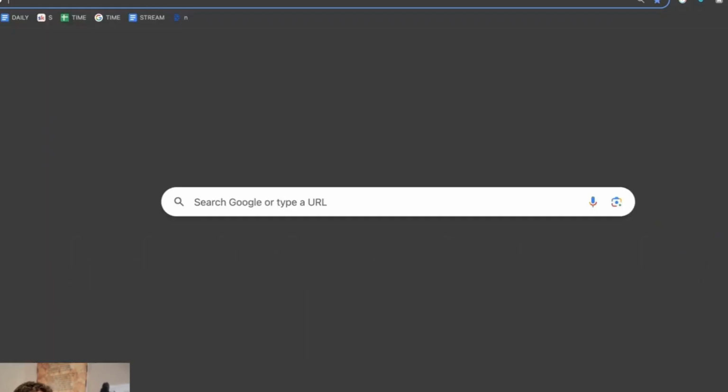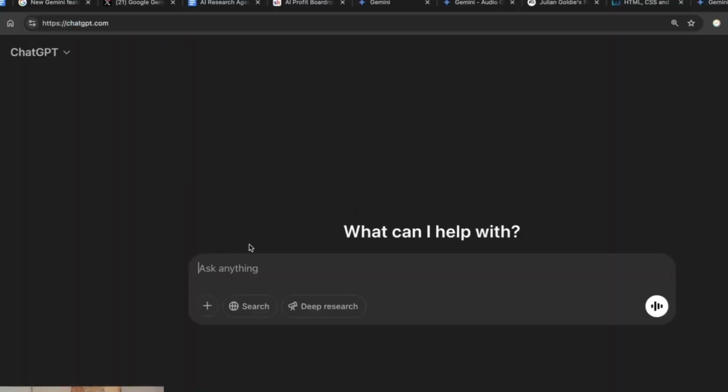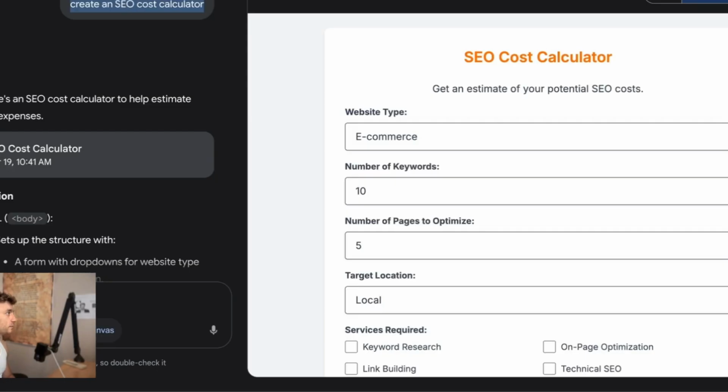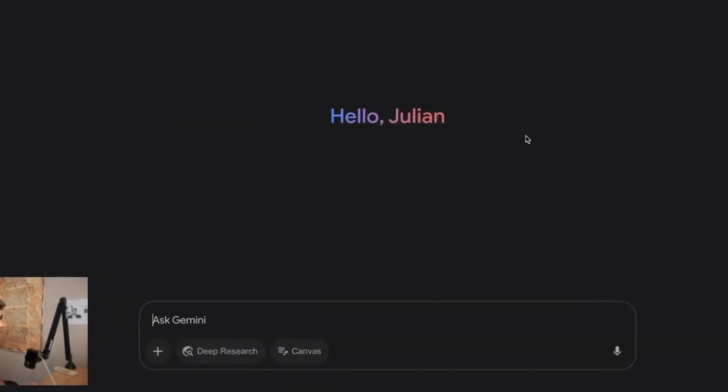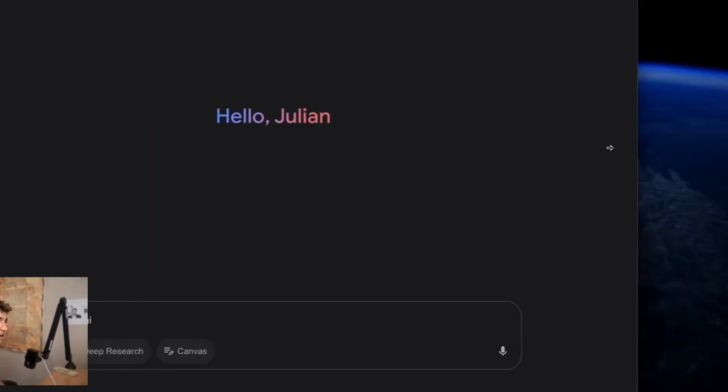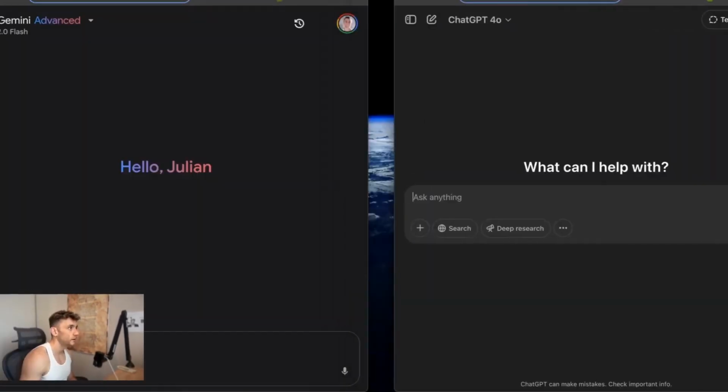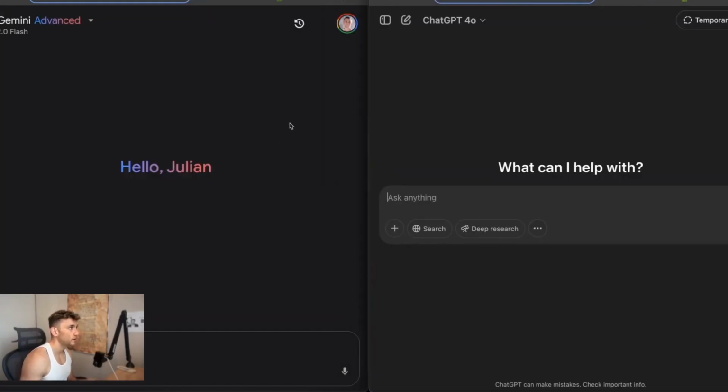And they've definitely stepped up the game. For example, let's do the exact same prompt inside Gemini versus ChatGPT Advanced. So I'm going to plug this into Gemini and ChatGPT at the same time and see, number one, how fast each one is, and number two, which one comes back with the better output, right?